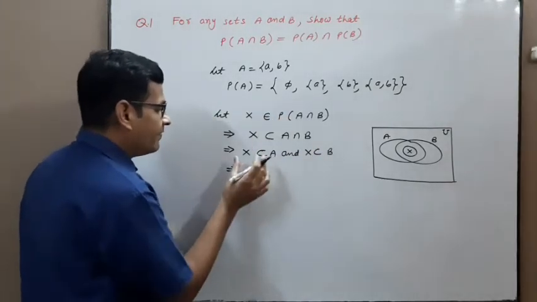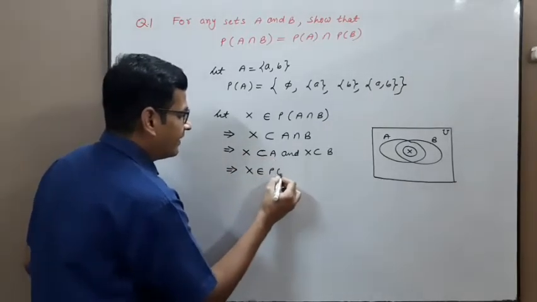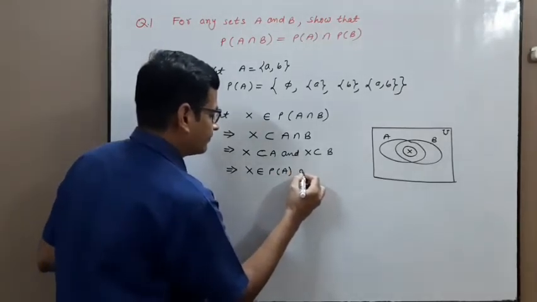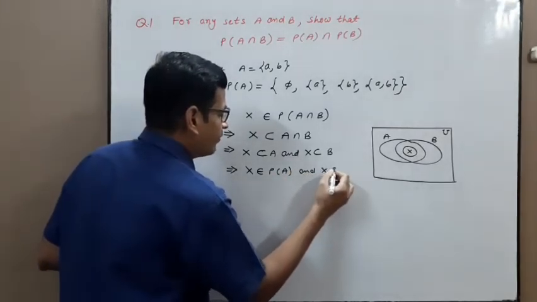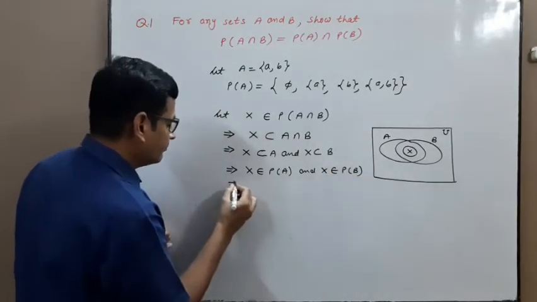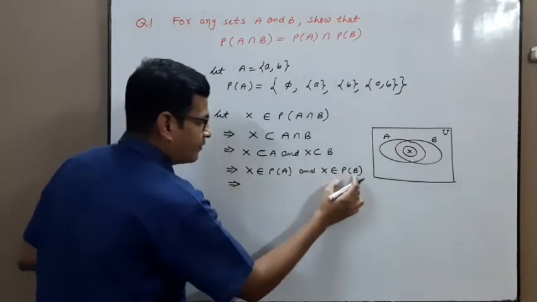Next step. If X is a subset of A, then X belongs to power set A, and X belongs to power set B. Implies X belongs to this set and X belongs to this set.